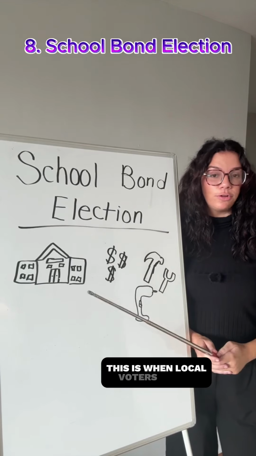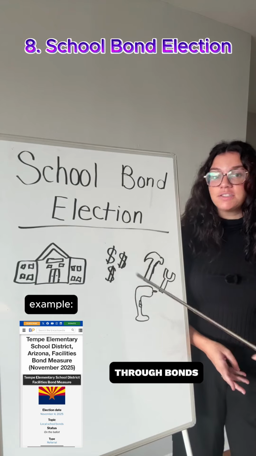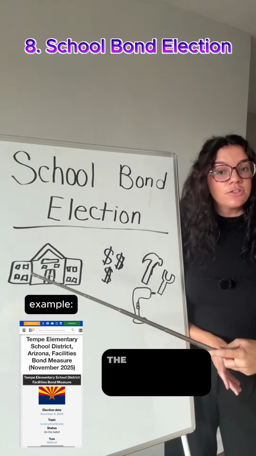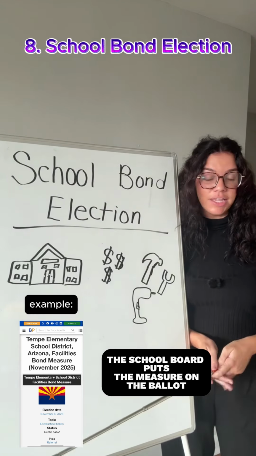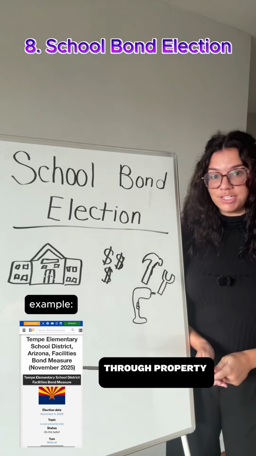This is when local voters decide whether a school district can borrow money through bonds to pay for things like renovations or new schools. Typically, the school board puts the measure on the ballot, and if approved, the school district repays those bonds through property tax revenue.